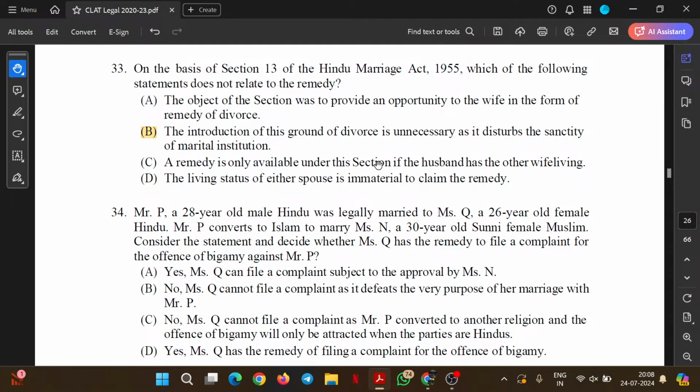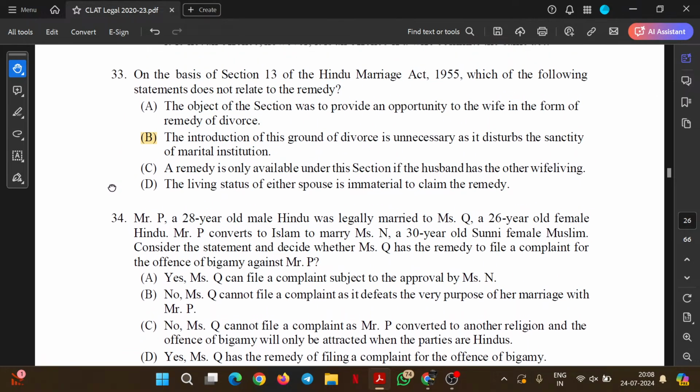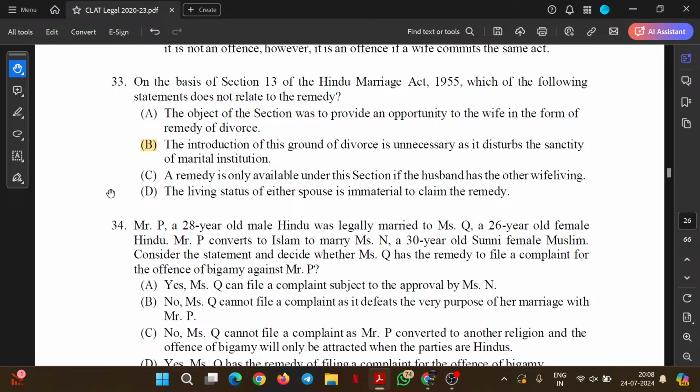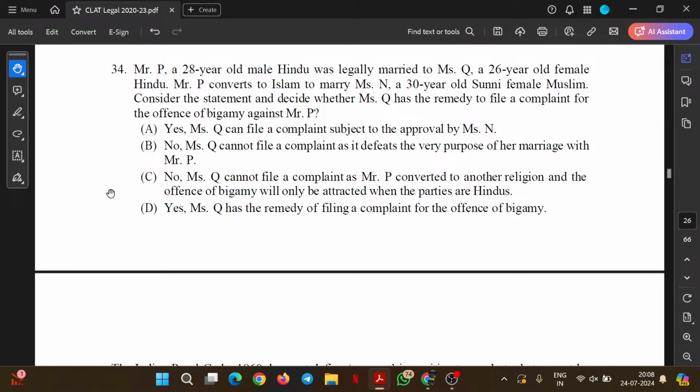A remedy is only available under this section if the husband has another wife living. Fair. The living status of either spouse is immaterial to claim the remedy. Fair. Let's move ahead. Though option D also is somewhat wrong, there are questions that get deleted on some grounds here and there, because the living status of either spouse is material and will always remain material. Fair. So let's move ahead.